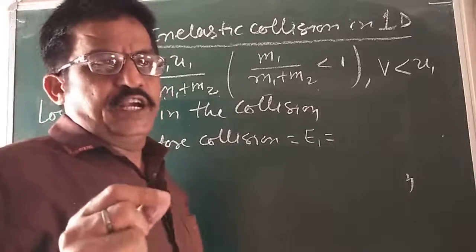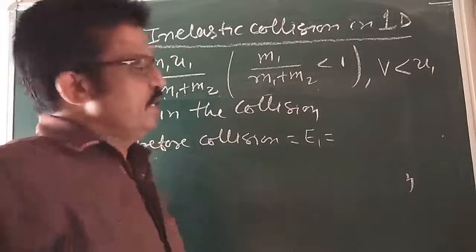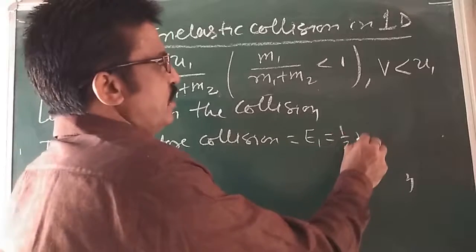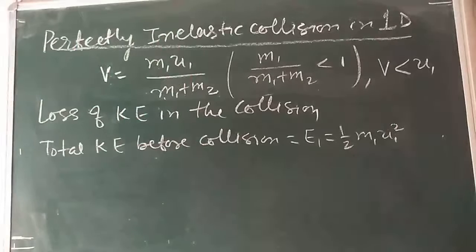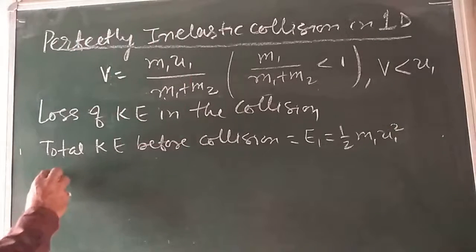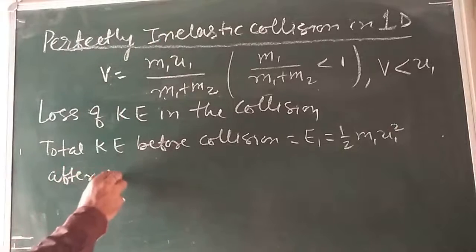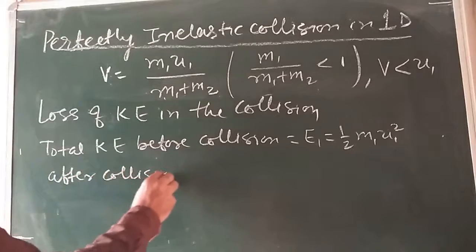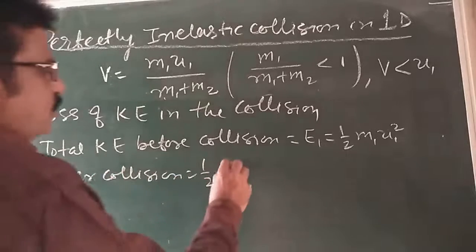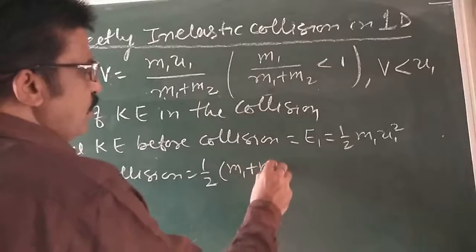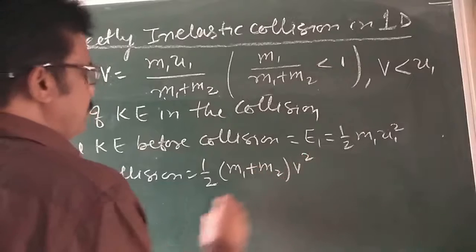Our formula for kinetic energy is 1 by 2 mv square, so I can write 1 by 2 m1 u1 square. And after collision, the total kinetic energy would be 1 by 2 into m1 plus m2, the total mass, and the velocity v square.